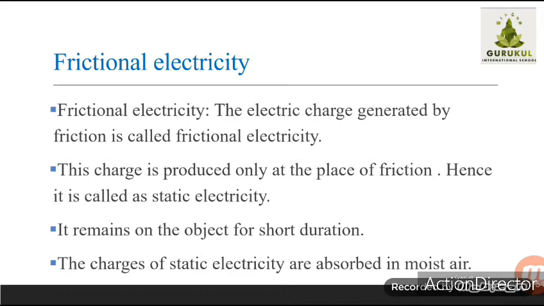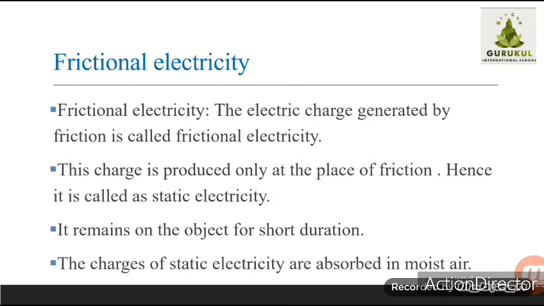Unlike an electric wire, which conducts the electric charge all over the wire, in static electricity the charge is produced only at the place of friction. So it is called static.